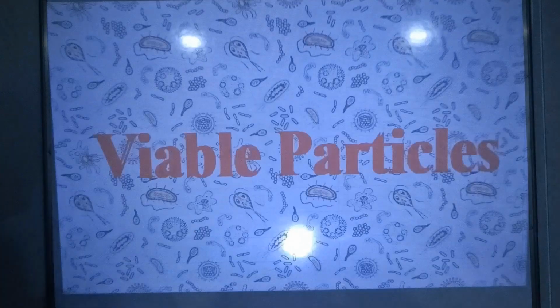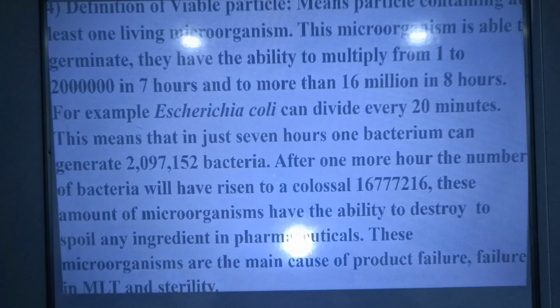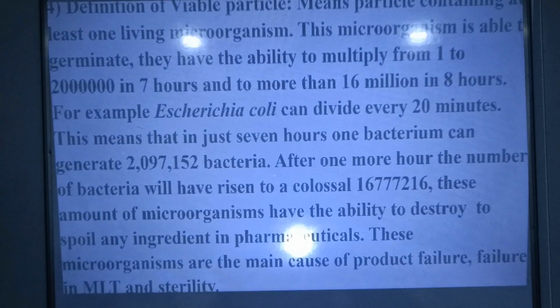Now, viable particles. What are viable particles? What is the definition of viable particles? Viable particle means a particle containing at least one living microorganism. This microorganism is able to germinate. It has the ability to multiply from 1 to 2 million in 7 hours and to more than 16 million in 8 hours. For example, E. coli. E. coli can divide every 20 minutes. It means in just 7 hours, one bacterium can generate 2 million bacteria. After 1 more hour, the number of bacteria will have risen to 16 million.